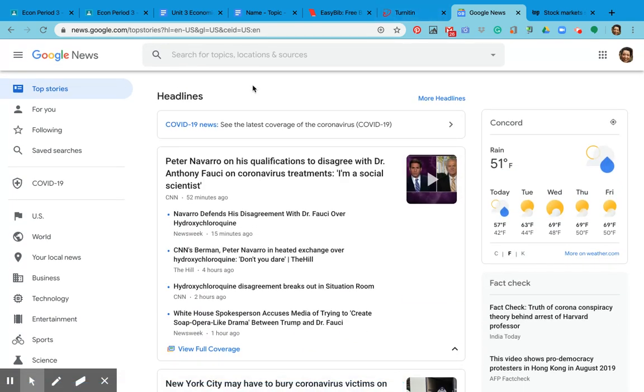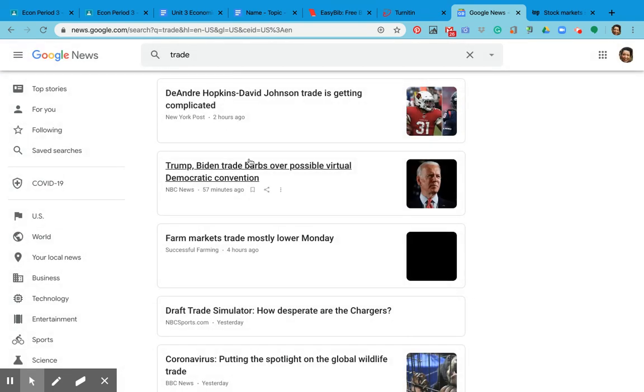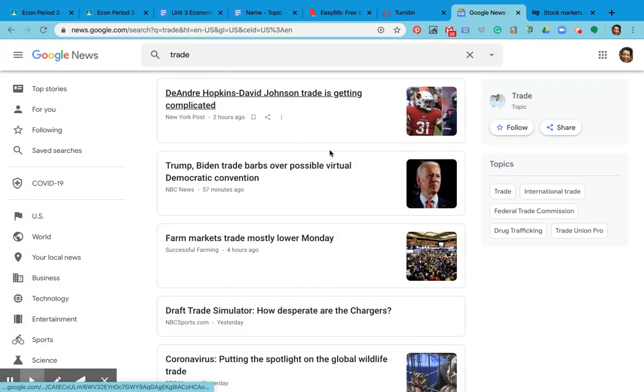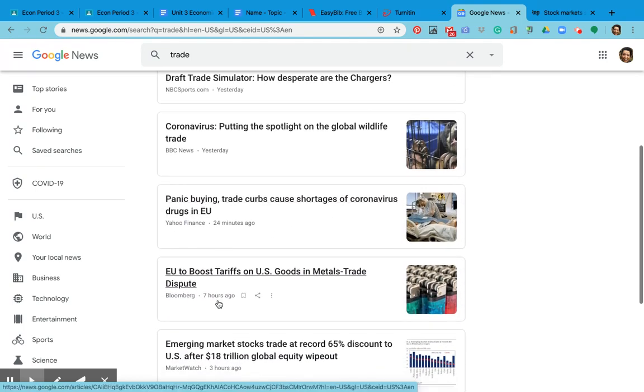So first things first is you'll want to find your newspaper article. You can search for a particular topic if you would like to. For example, if you just typed in trade, you could find lots of things. Obviously, trading comes in many different ways. You can trade when it comes to the stock market. You can trade when it comes to a football player. But you're looking obviously for economic trade.